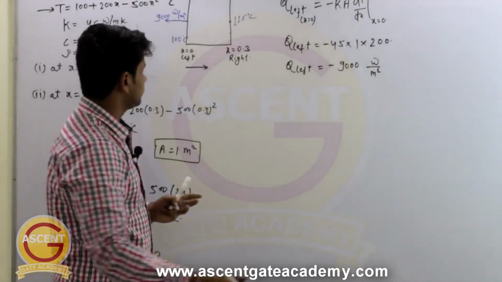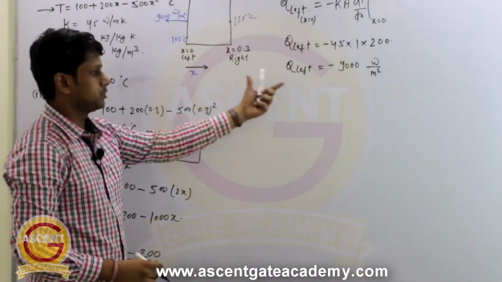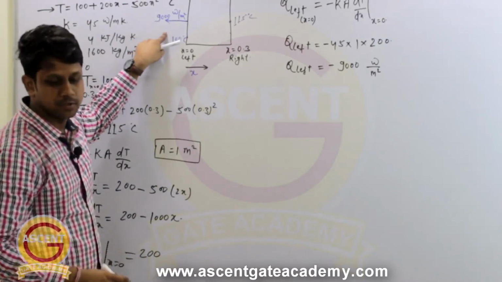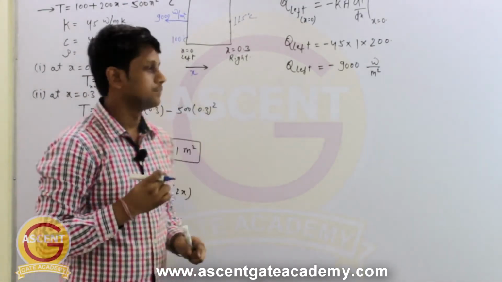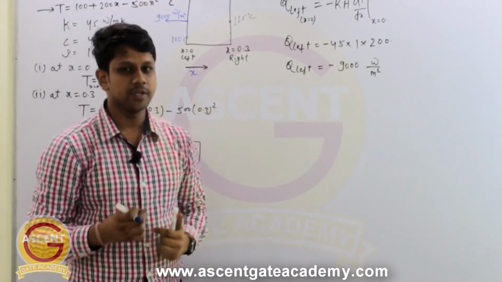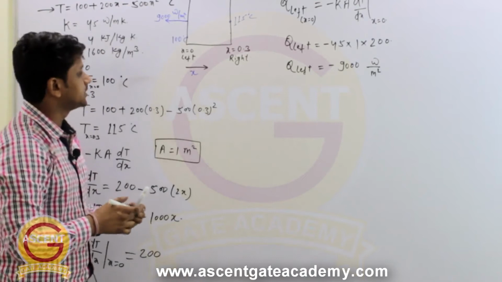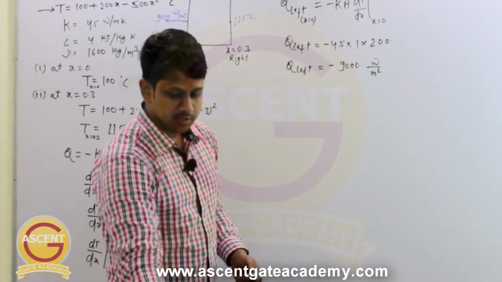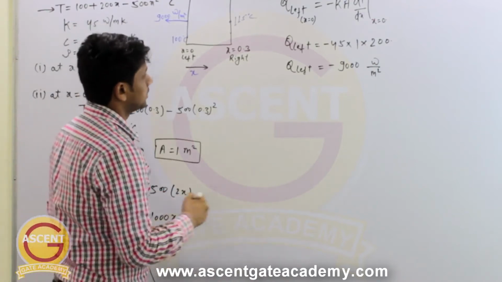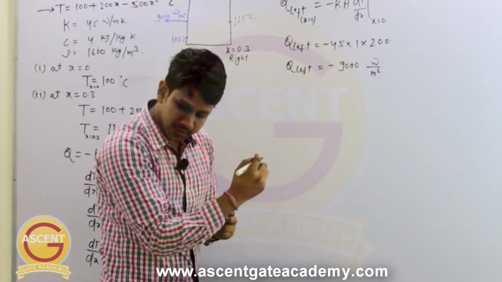If it comes as positive, then it is in the direction of x, but it is coming as negative, so the direction of the heat transfer will be opposite to that direction. So he is asking the magnitude and direction also. So we can write the magnitude of heat transfer from left phase is 9000 watt per meter square and the direction is towards leftwards. Right, so we have calculated the heat transfer from left phase. Similarly, in next question he is asking to calculate the heat transfer from the right phase. So we have to do the similar things. So this is question number 3, I guess. Yes.